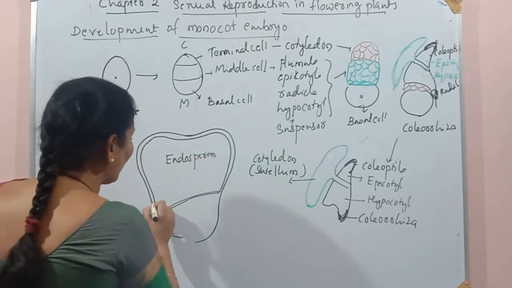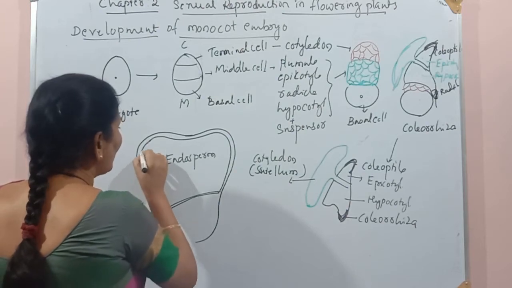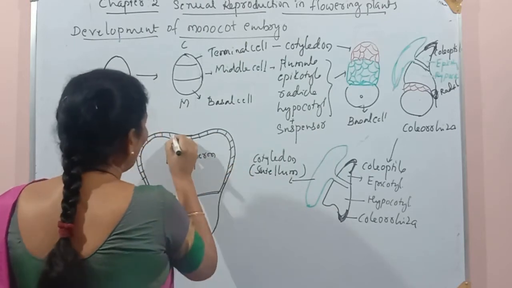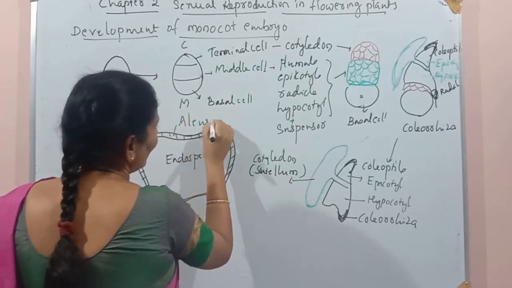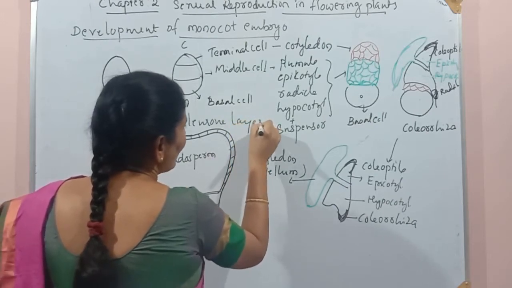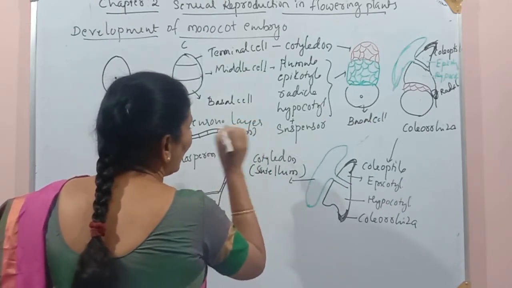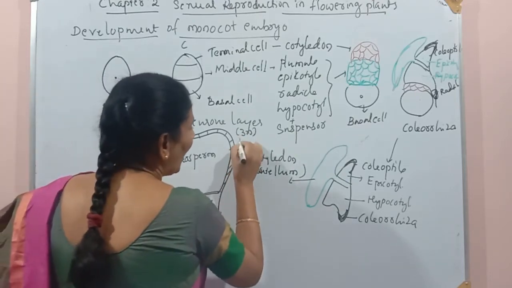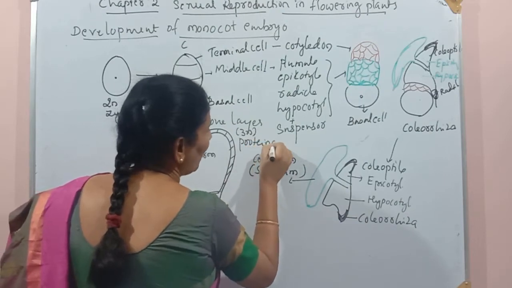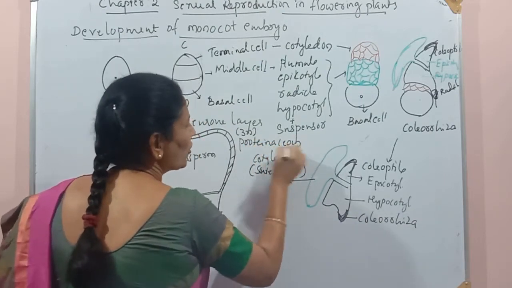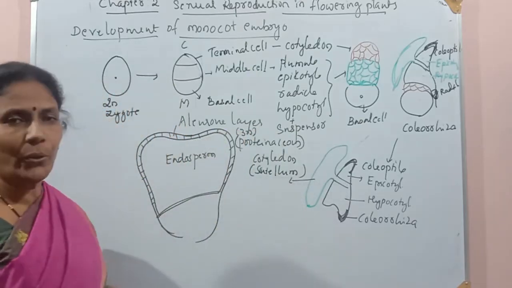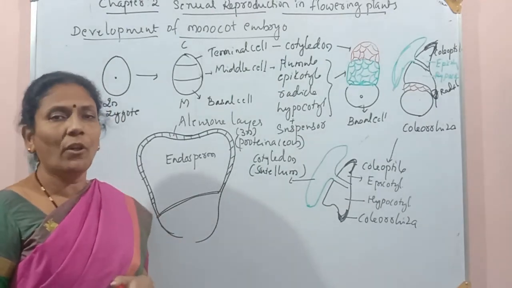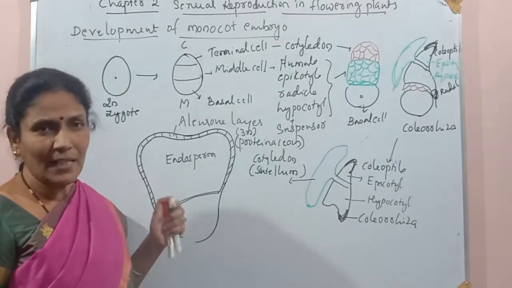And the outermost layer of this endospermic part is called the aleurone. This layer is called the aleurone layer. The cells of the aleurone layer are also triploid. And one more important point is this aleurone is also endospermic, but it is proteinaceous endosperm. So students, you have to take care of all these things, because these are very important for your competitive exams like NEET and CET.